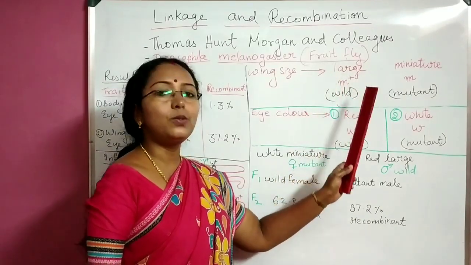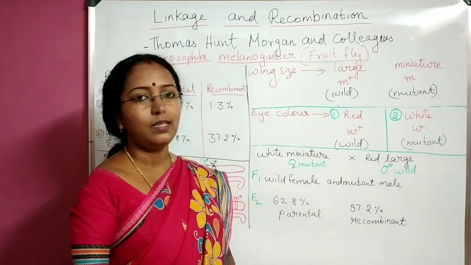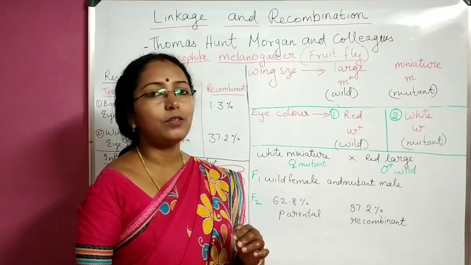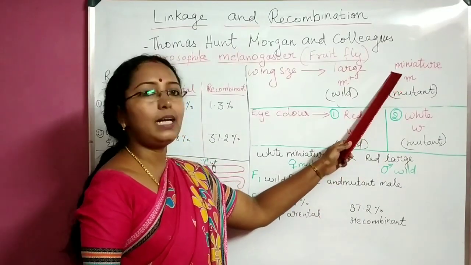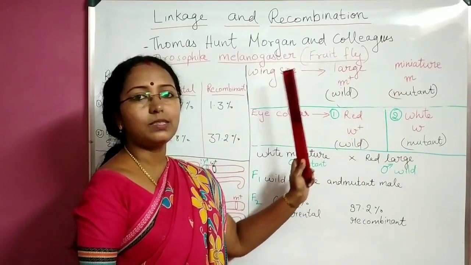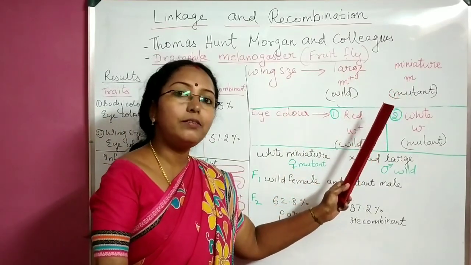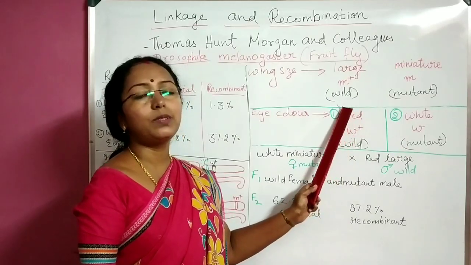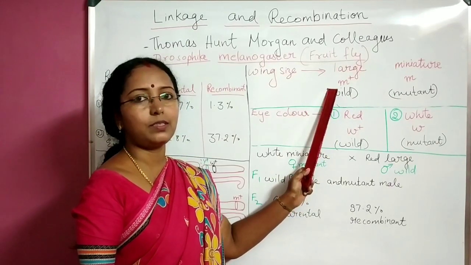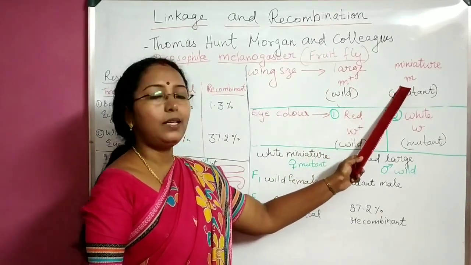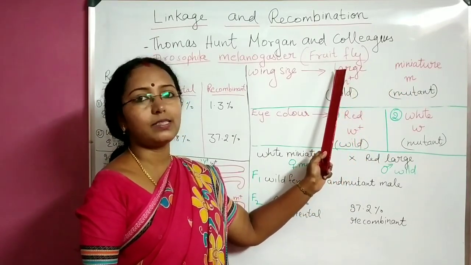So among these two, which one is dominant or which one is wild? Large wing size is wild. So which letter will we take? We will take of the other form, isn't it? Mutant form. That is miniature. So here we take the letter M to denote the wing size. If you put simply M, it is miniature. If you put a plus sign for that, it becomes wild type, not mutant, wild type or large winged. So miniature denoted by M, and if it is M plus, it is large wing sized.